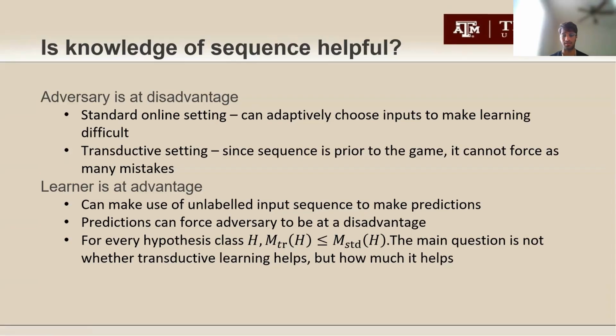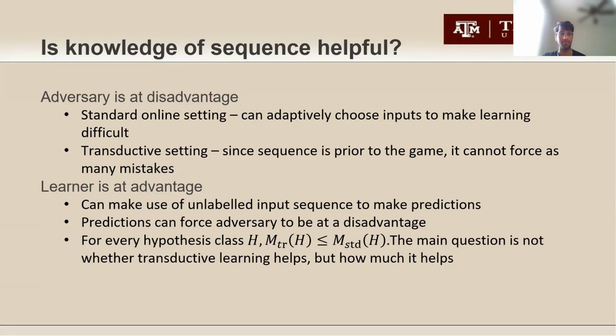Naturally, in the transductive setting, since it commits to the entire sequence, it cannot adaptively choose inputs, so it has fewer opportunities to force a mistake. Similarly, the learner is at an advantage because, knowing the future unlabeled data, it can force the adversary to either not force a mistake or confine it to a position where it's not able to force further mistakes than in the case of the standard online setting.